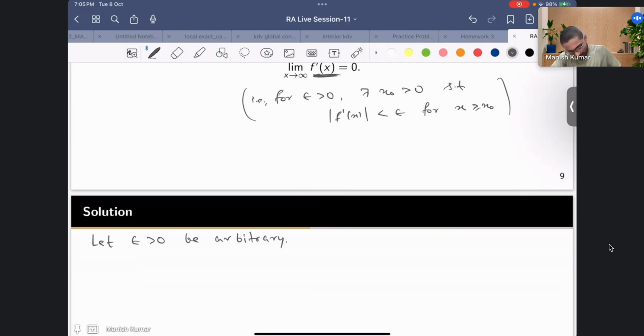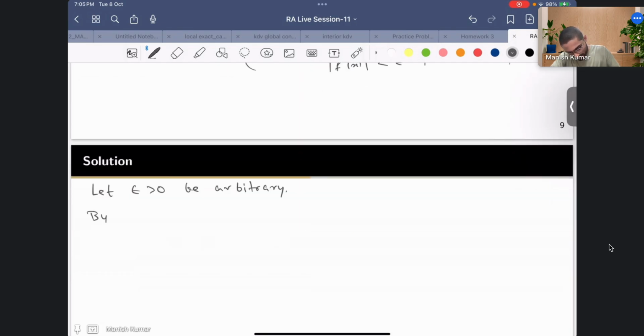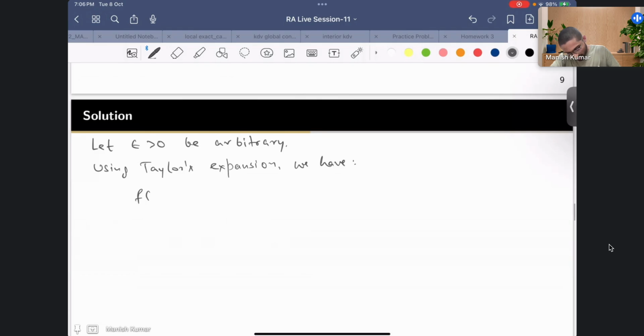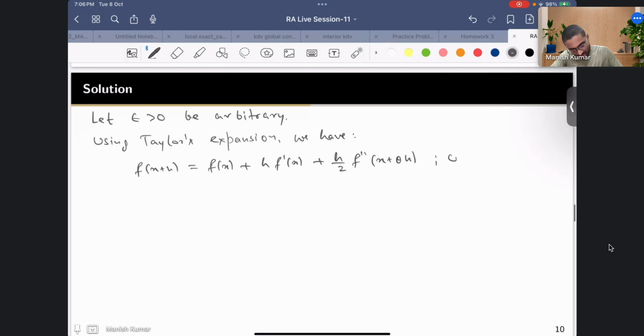So for that, we'll choose epsilon. Now again by Taylor's expansion, using Taylor's expansion, we have that f of x plus h is equal to f of x plus h f prime x, and then you will have plus h square by 2 f double prime x plus theta h, where theta belongs to (0,1).